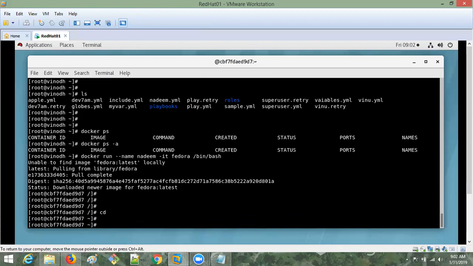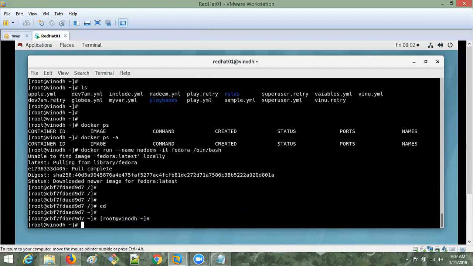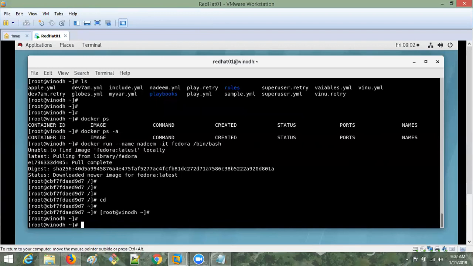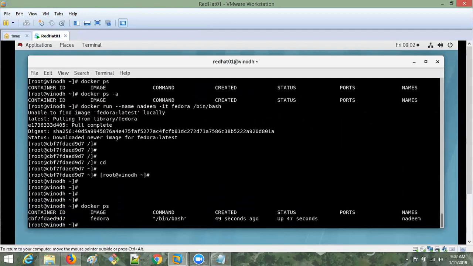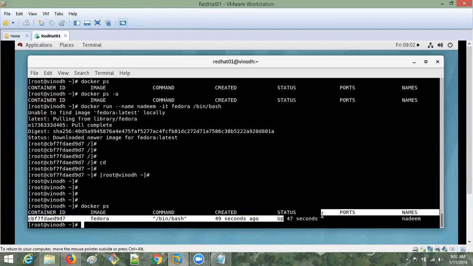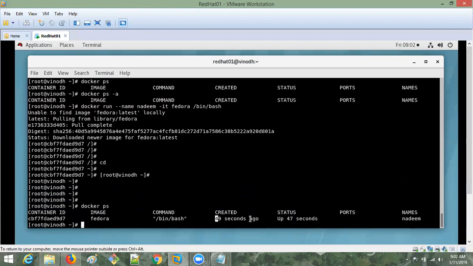So we have Control P Q. Once you give Control plus P plus Q, you come out without terminating the container. If you go and check, the container is running. See, it is up 47 seconds. It was created 49 seconds ago, and it has been running for 47 seconds. The container name is nothing.